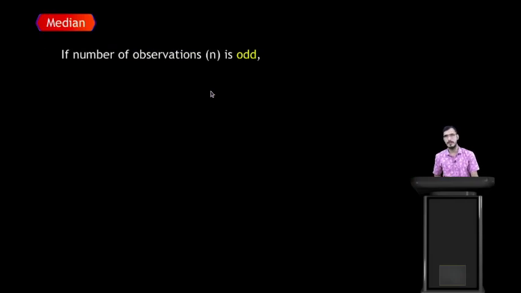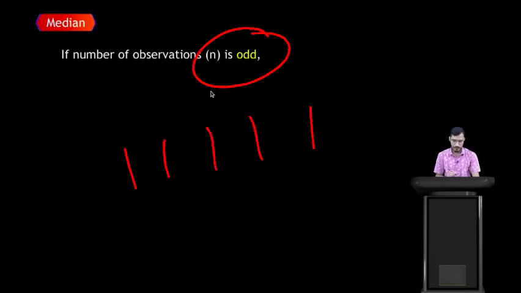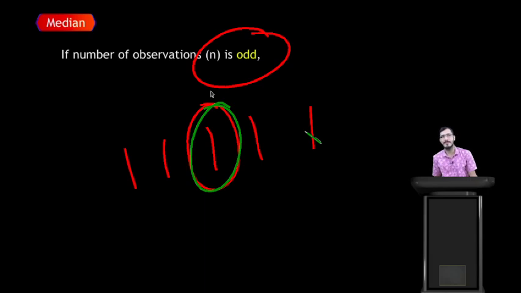Okay, so let's discuss the median. If the number of observations n is odd, like 1, 2, 3, 4, 5, we have 5 observations. To find the mid value, that is the third, the third observation is our median here.